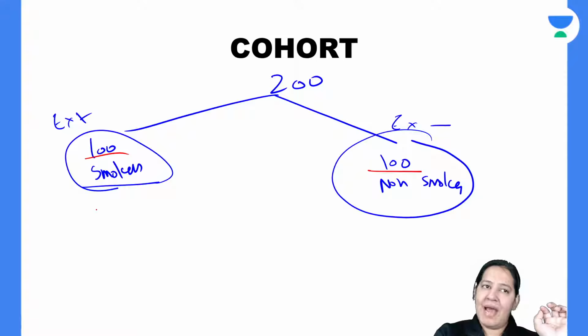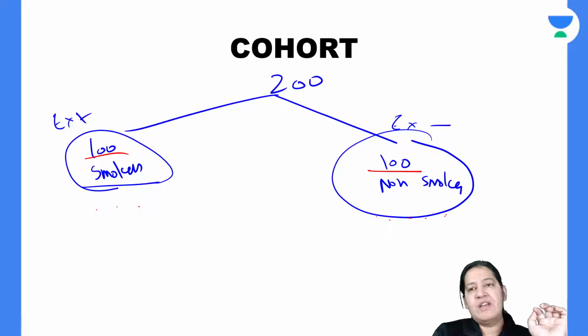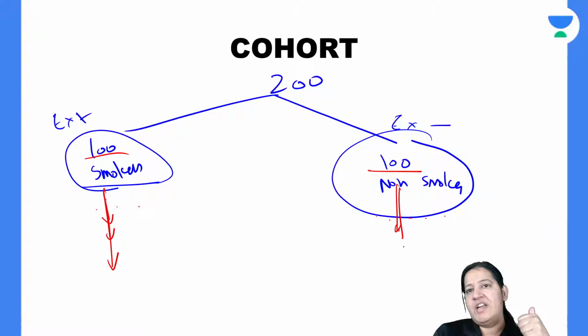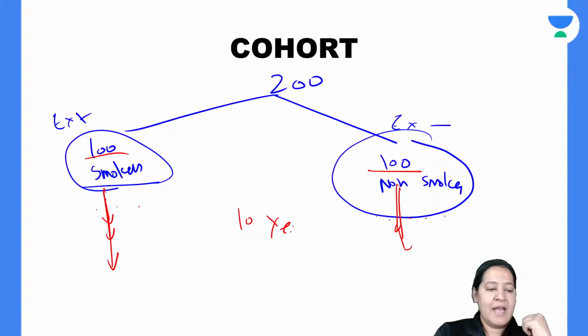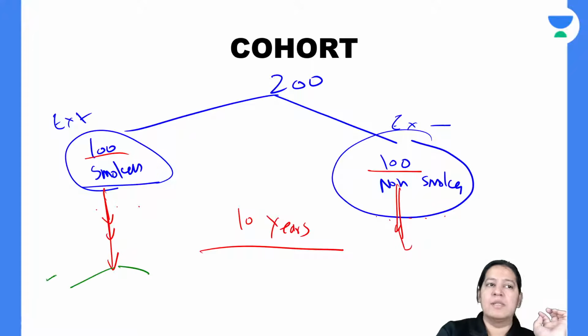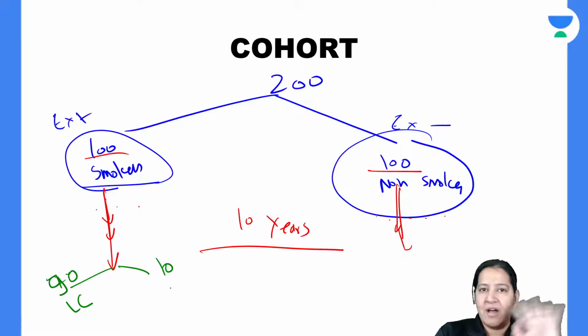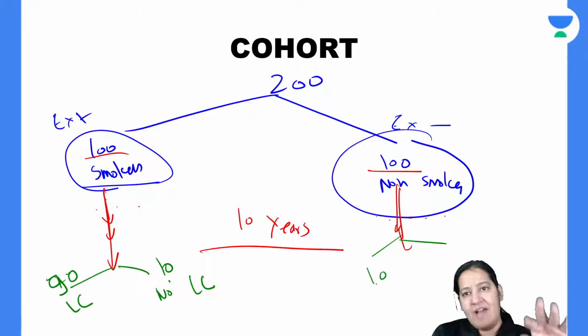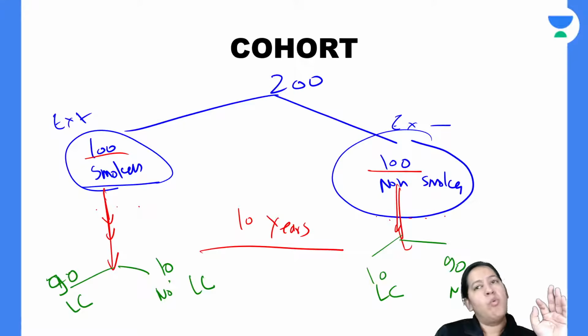Take their email ID, address, phone number. Ask them to fill the form and go to your home. Now call them every month: do you have lung cancer? Each and every one, and follow them for the next 10 years, 15 years and 20 years. After 10, 15, 20 years, it may happen that out of these 100 smokers, 70 or 90 have lung cancer and 10 will not have lung cancer. Out of these 100 non-smokers, it may happen that only 10 have lung cancer and 90 have no lung cancer, whatever may be the figures.